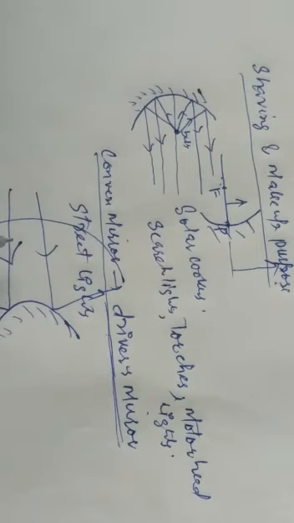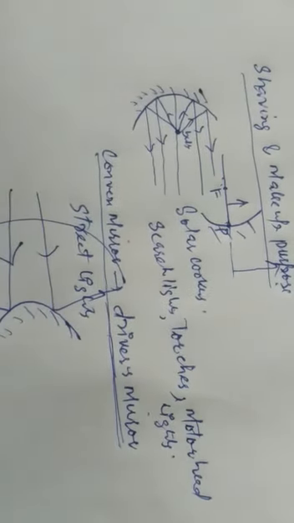In big shopping malls and crowded places, we use the convex mirror in order to cover a large area, and plus it gives you a virtual and erect image. So these were the uses of concave and convex mirrors. Tomorrow we will be with another lecture. Till then, Allah